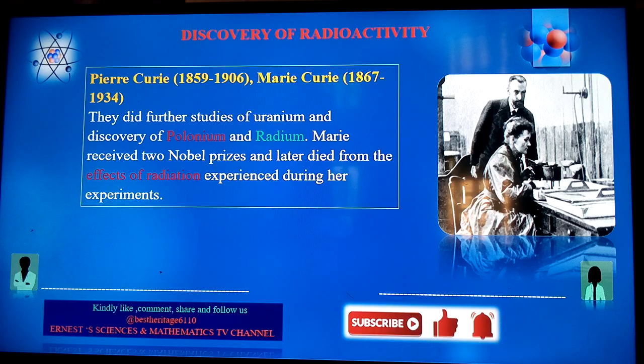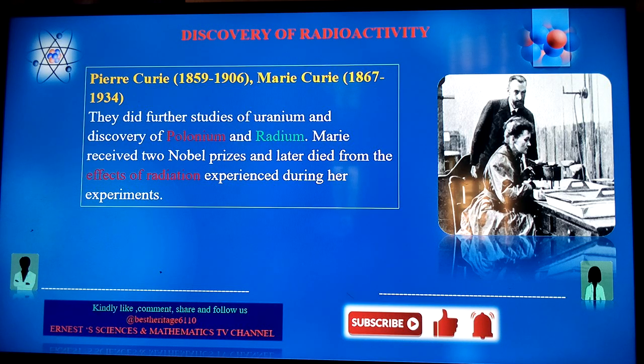Now, Marie and Pierre Curie had done intensive studies on these specific elements. But later on, we're going to see that the daughter, Irene Joliot-Curie, and her husband also did some studies which led to the artificial radioactive series, especially the neodymium one that we're going to see later, through bombardment of materials using what we refer to as neutrons.